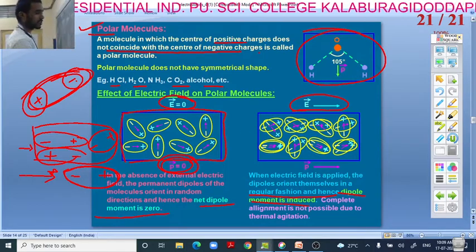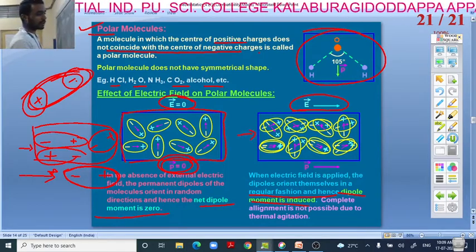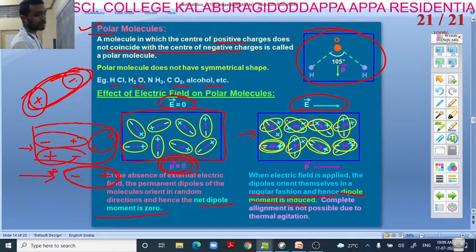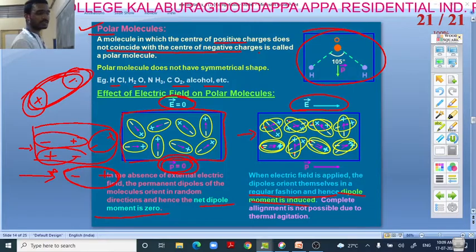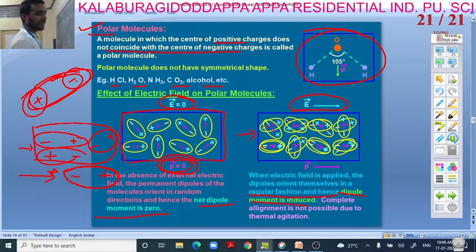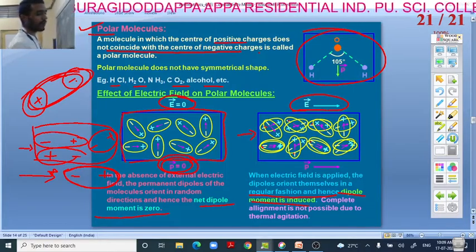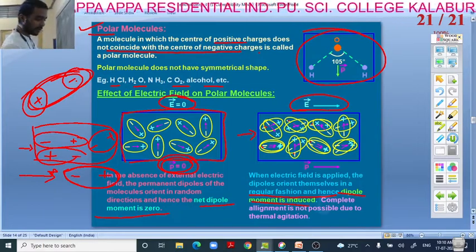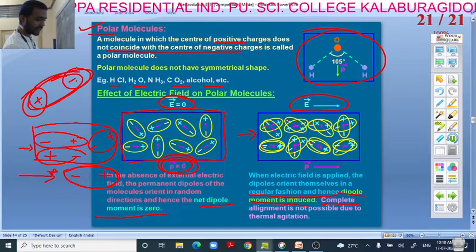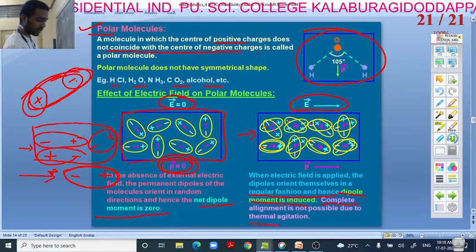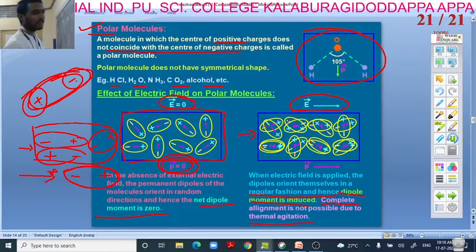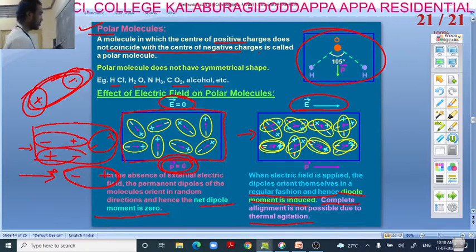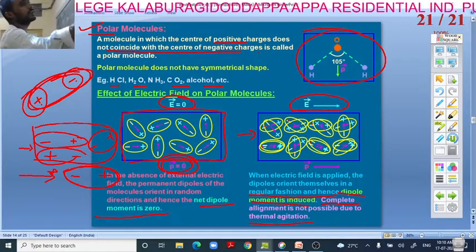In this manner all the molecules will orient. Here this is the direction of the electric field. Almost all the negatives are towards the electric field direction and all the positives are away from it. One thing you remember: complete alignment is not possible due to thermal agitation. Almost all the molecules will orient. This you have to remember.